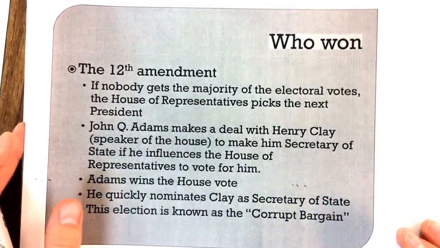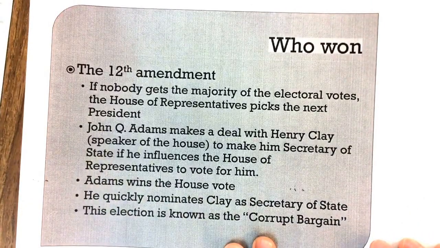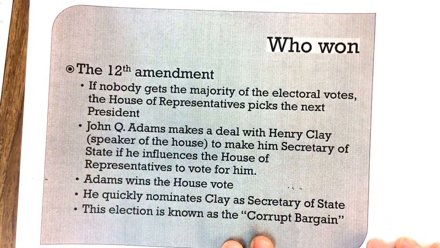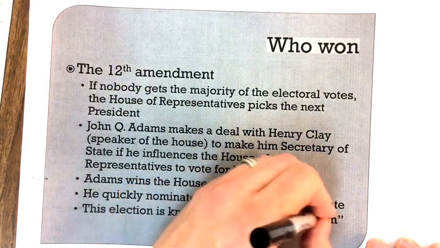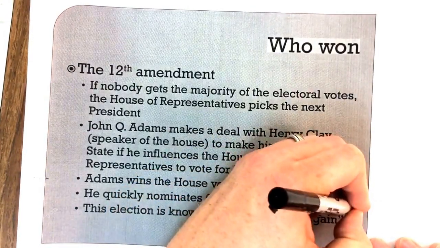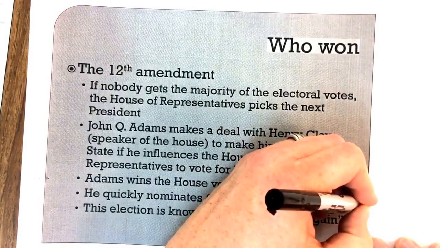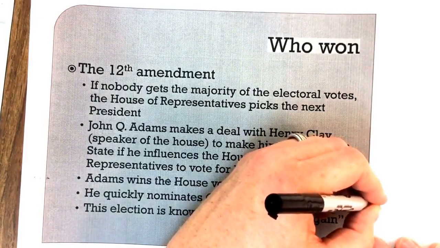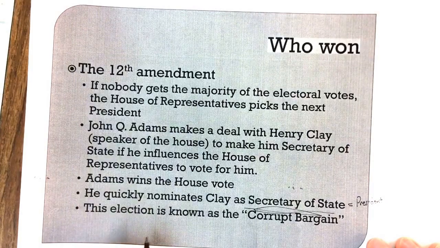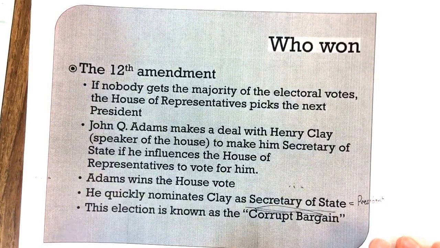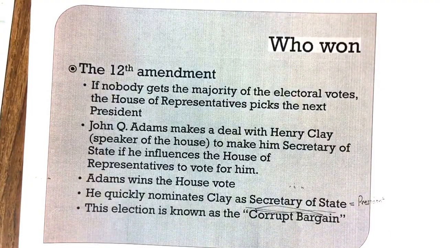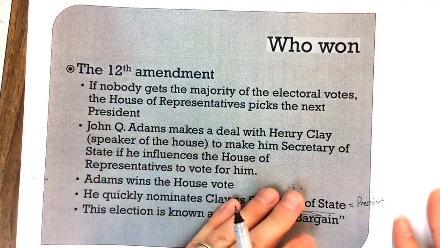When that happens, he nominates Henry Clay as his Secretary of State, because at this time, when you were Secretary of State, it put you next in line for president, and Henry Clay wanted to be president. So this election is forever known as the corrupt bargain. They did some backroom deals to make sure that Jackson was out and Adams was in.